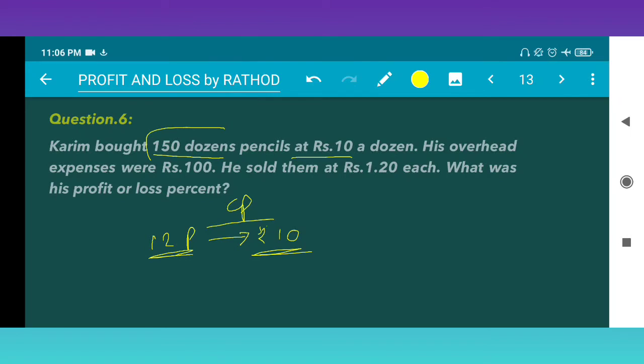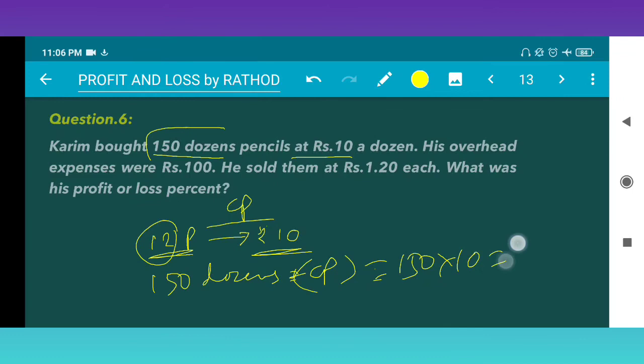So 150 dozen pencils cost 150 into 10, which is 1500. This is the cost price.